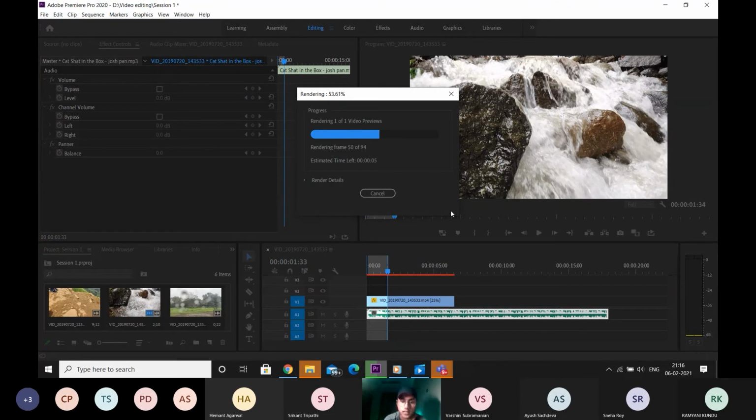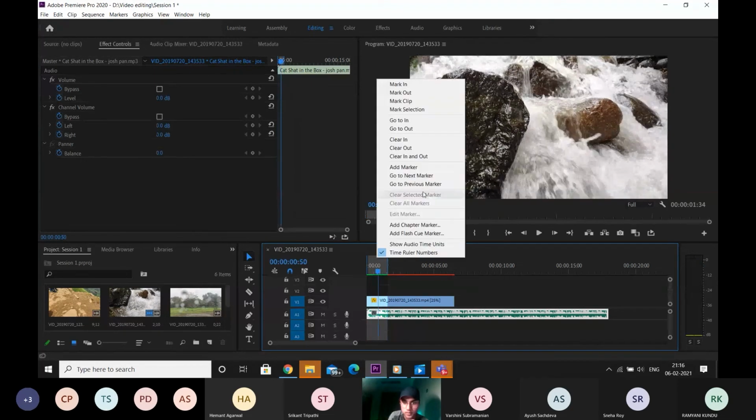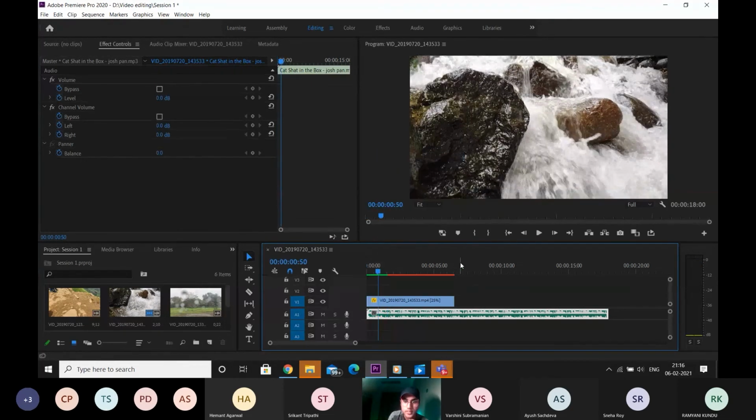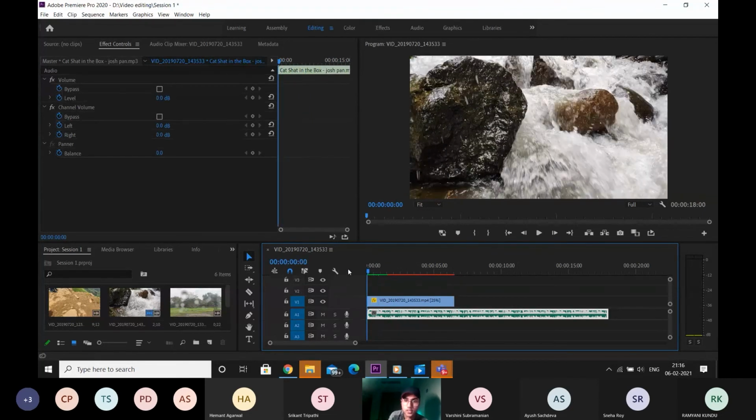Now, as I said, when we render that part, it should become green. Yes, rendering is complete. It plays automatically as soon as the rendering is complete. And now you can see the part that we rendered is in green and the one after that is in red. So the software has done the calculations. I don't know how smooth the video is going to be, but I'll still play the green part.